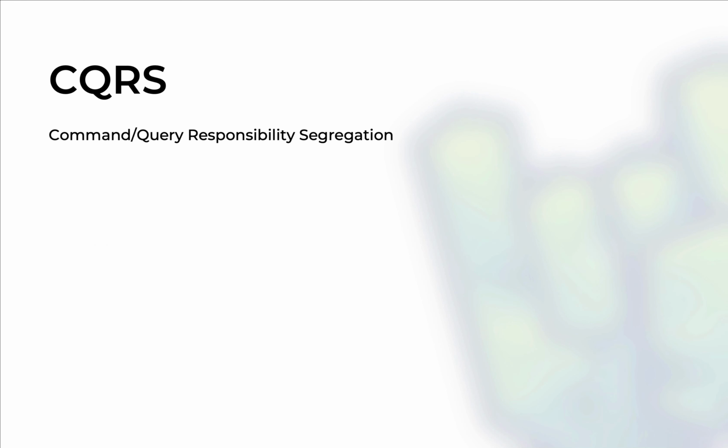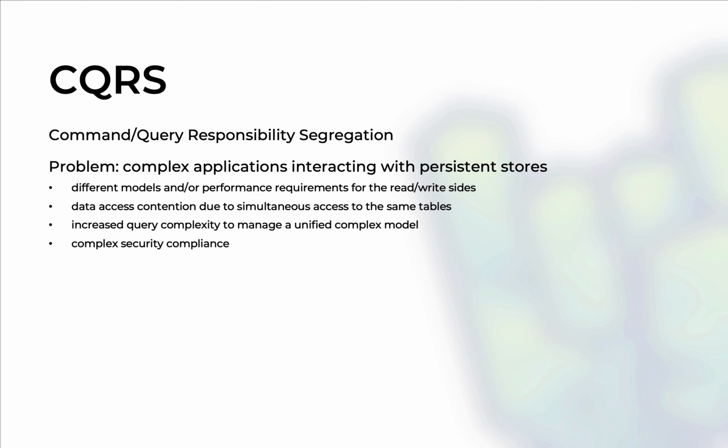Now, with that said, let me introduce the core concepts of the video. First, CQRS comes from Command and Query Responsibility Segregation, which is a design pattern on how to organize your code and data while interacting with a persistent store. Complex applications with high data access concurrency might find themselves in a rut. Sometimes there are different models or performance requirements for reads and writes. For example, if the number of stakeholders is disproportionate on one side, or there might be the risk of data access contention because of such concurrency, or the unifying of the data model will likely make it too complex to manage. And there's also data security compliance, which is hard to enforce on shared data.